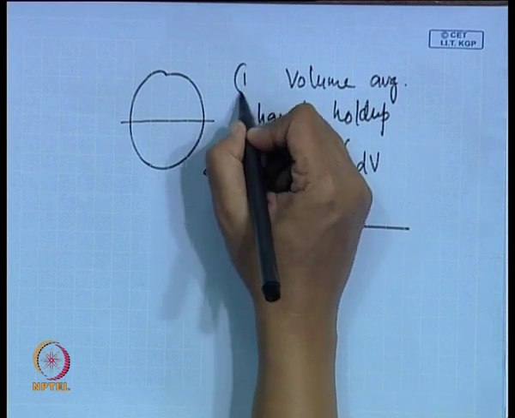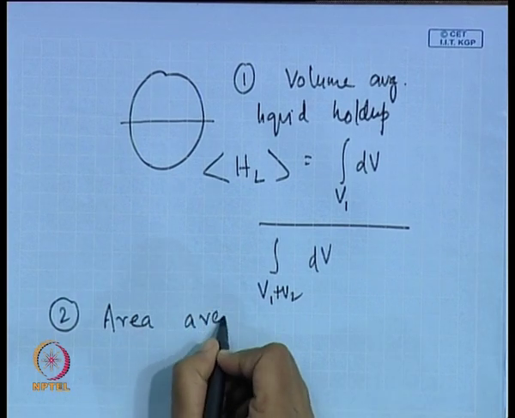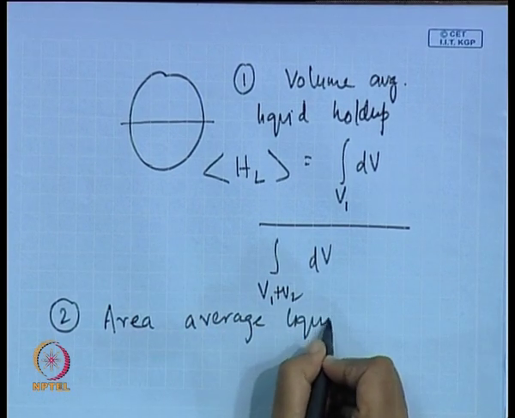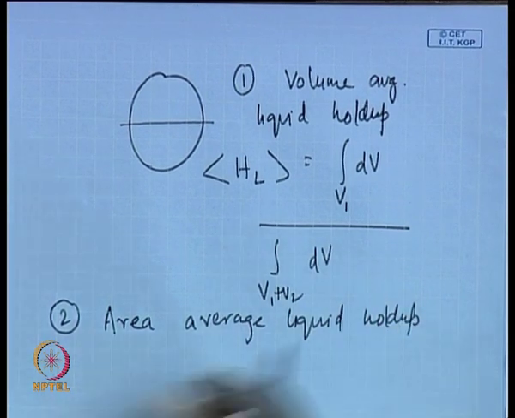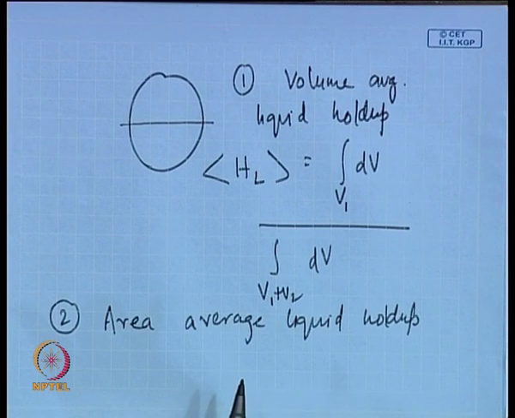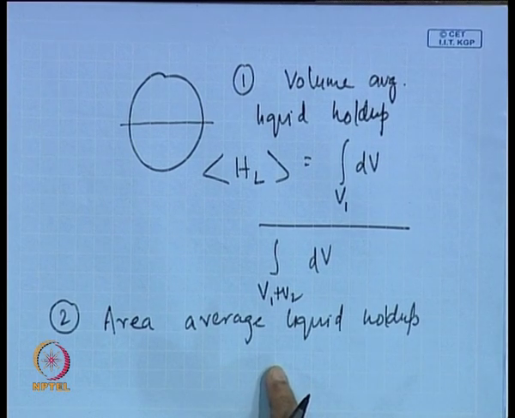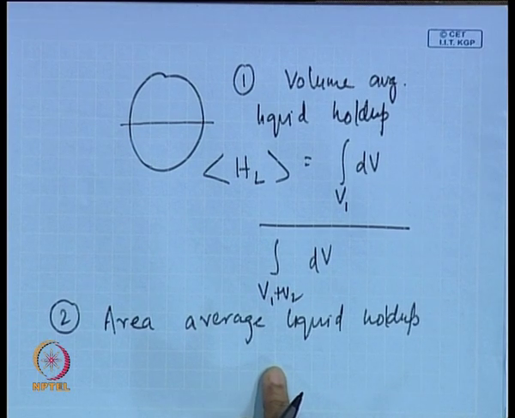Now, when it is not possible to measure the volume average void fraction, the next which we try is the area average liquid hold up. When the flow does not change with length, or in other words, when we consider the infinitesimal length of the test section, then area average gives you the volume average. When the hold up does not vary with length of the conduit, that means under fully developed flow conditions, the area average gives you the volume average.